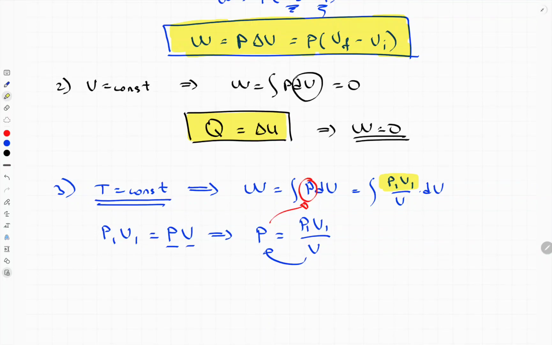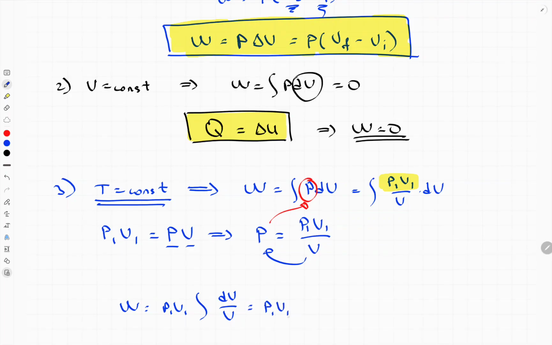Initial pressure and initial volume usually will be given, so it's a given, constant number. It means we can take it out of the integral. So P1 V1, and here we have delta V over V. Now we can simply integrate this equation. Here we have a delta V, here we have a V, so same variable.